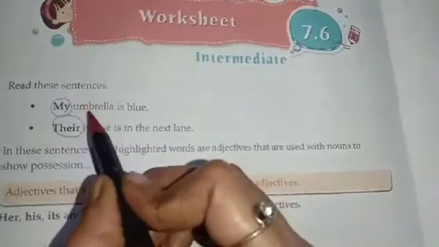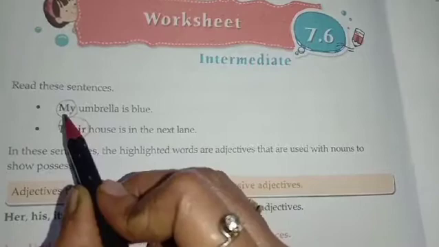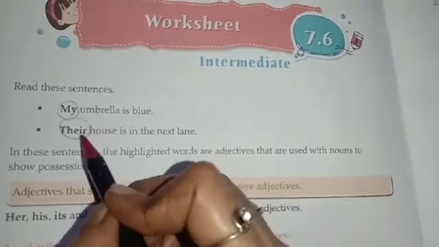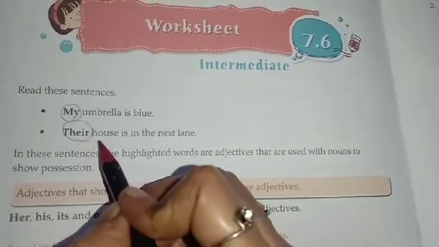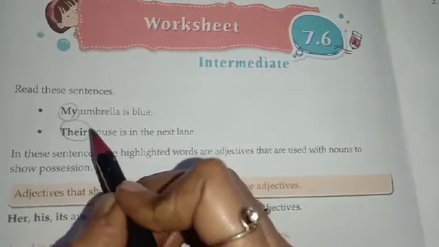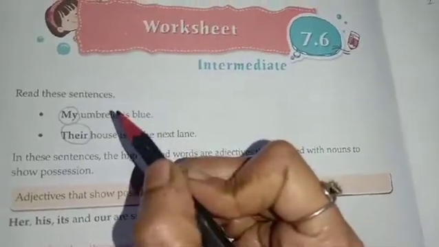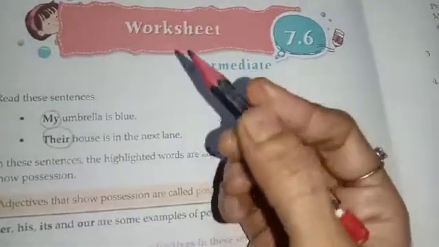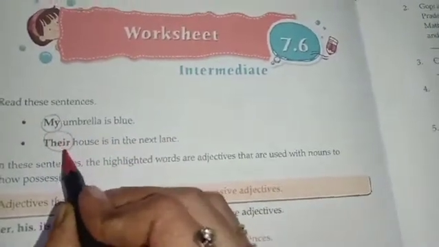Like the noun is umbrella. So whose umbrella? It is my umbrella. Their house. Whose house? Their house. So it is showing whose that thing is. This type of adjective shows the possession, it shows whose that thing is. This is my umbrella, this is their house.